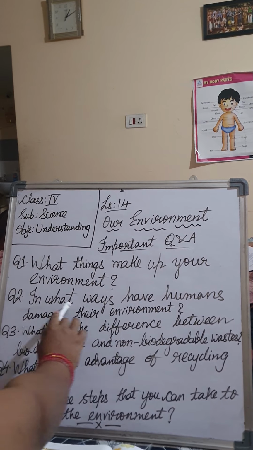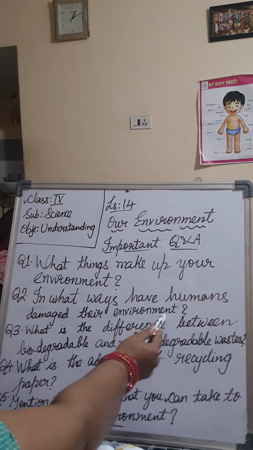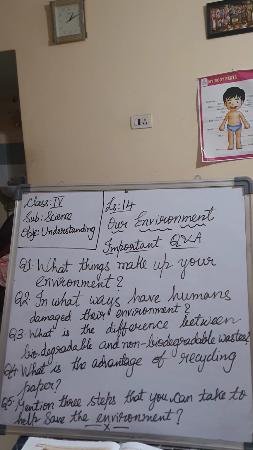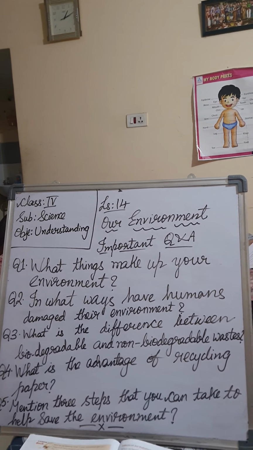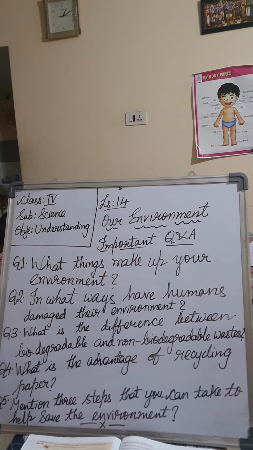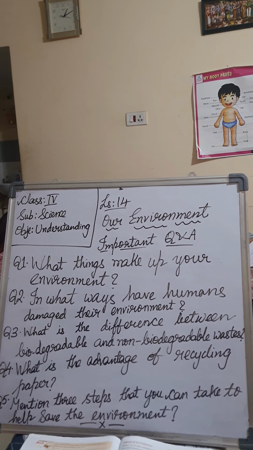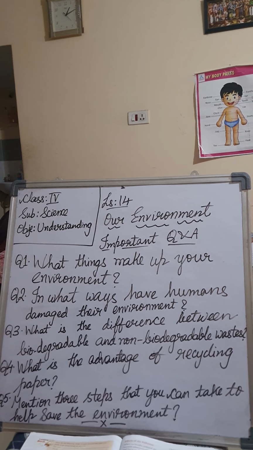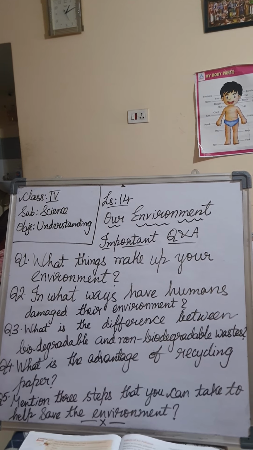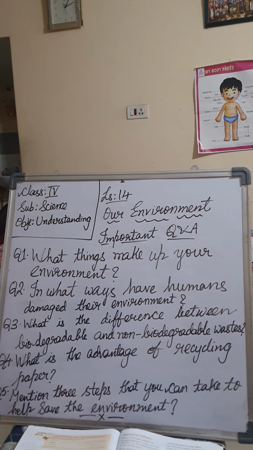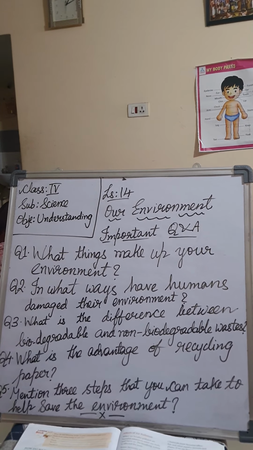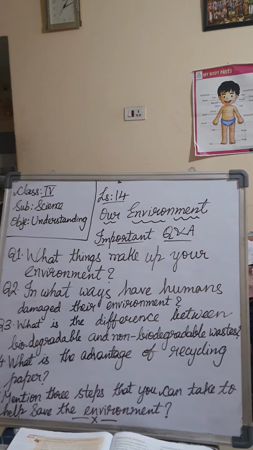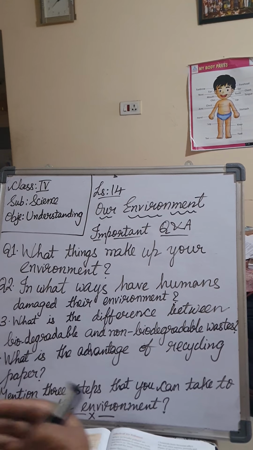Question 2. In what ways have humans damaged their environment? We are facing so many problems nowadays, no? In the form of corona, we are still suffering with that, no? Yes. Now coming back to our answer. We have dirtied our air, water and land by adding harmful substances to them. This is called pollution. The pollution of the air, water and land has had harmful effects on the health of the living world. We have cleared the forest to build cities and farms. In the cities we cut down the trees to make houses and roads.